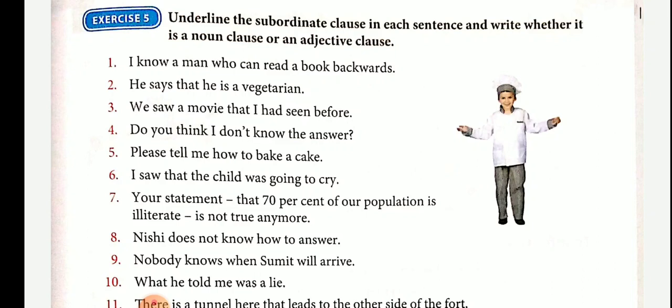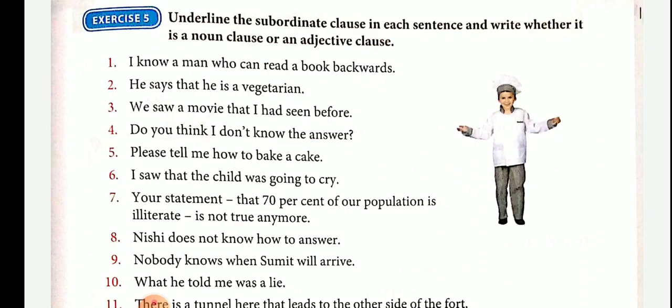He says that he is a vegetarian. Here it is a noun clause, the object of the verb says. Please tell me how to bake a cake. How to bake a cake is the subordinate clause. It is a noun clause. So the remaining exercises you do. If you have doubt, you can ask me, contact me.